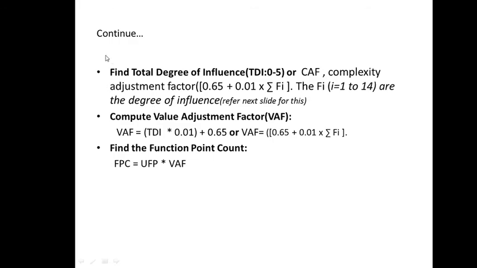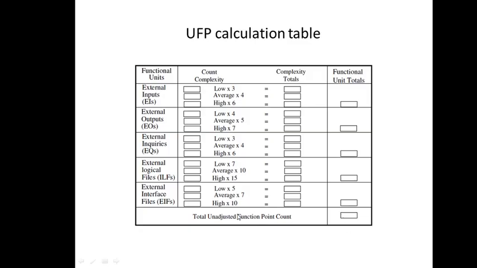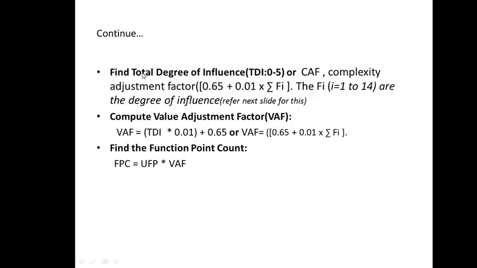Now the second step: once you have calculated this unadjusted function point, then you have to find the total degree of influence. This total degree of influence is scaled between 0 to 5. We also call this the complexity adjustment factor. I have written this specifically because in some books you will find the term total degree of influence, while in some books the term used is complexity adjustment factor. Don't get confused, these two are the same thing.